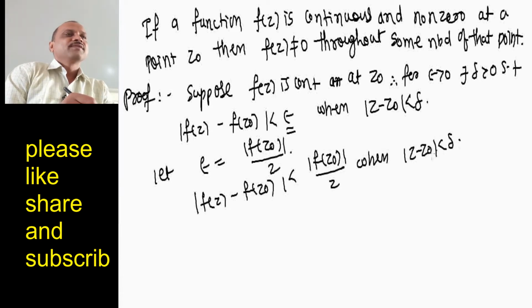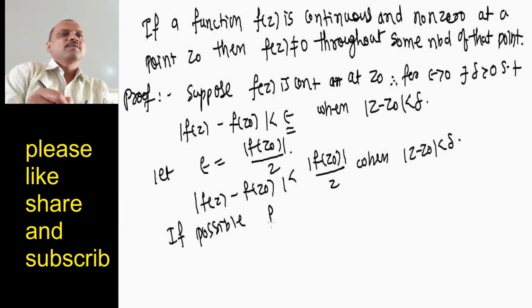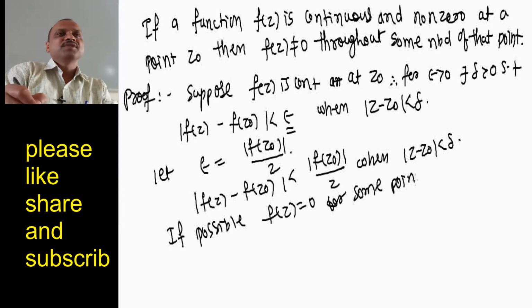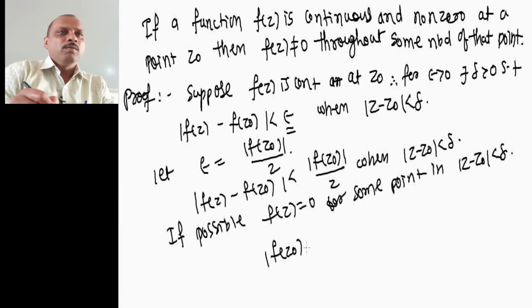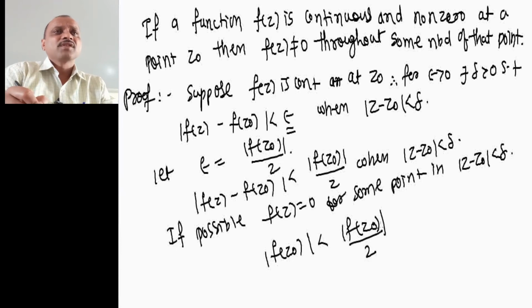Now if possible, f of z equals 0 for some point in mod of z minus z0 less than delta. So then what we get? Mod of f of z0 is less than mod of f of z0 divided by 2, which is absurd. This is not possible.